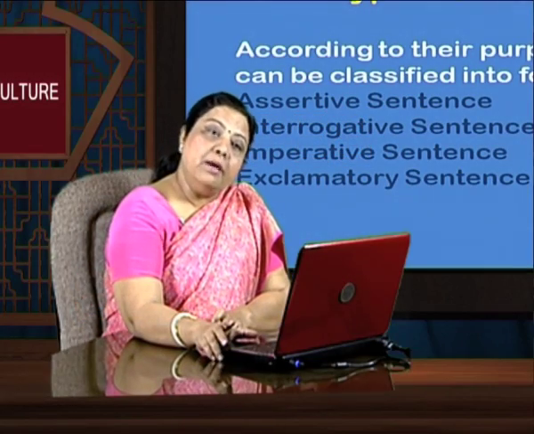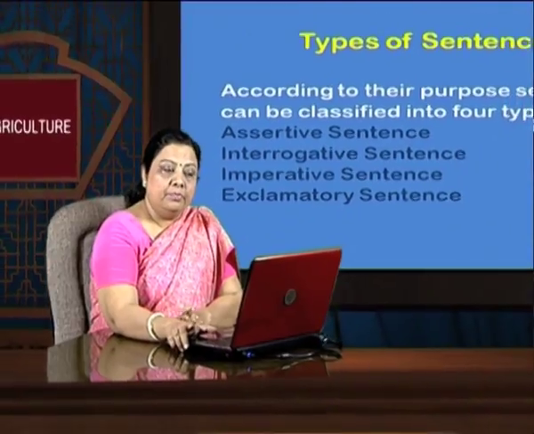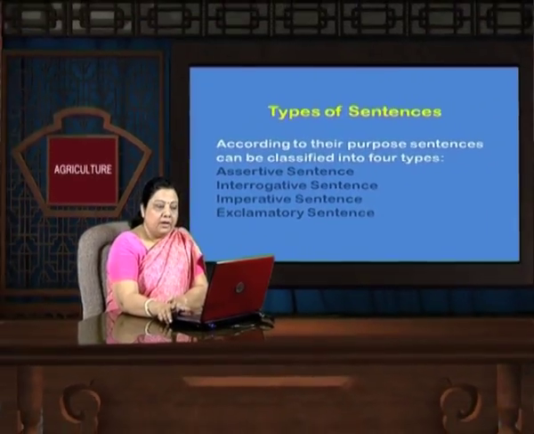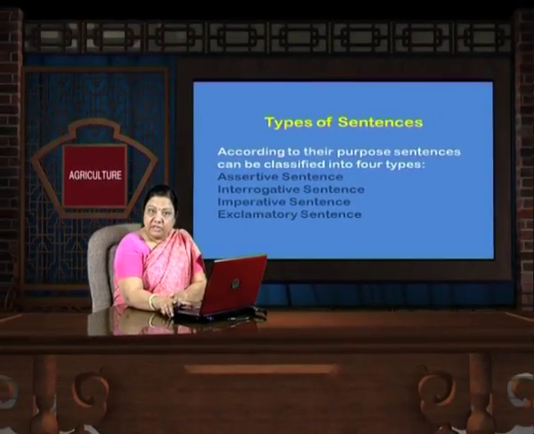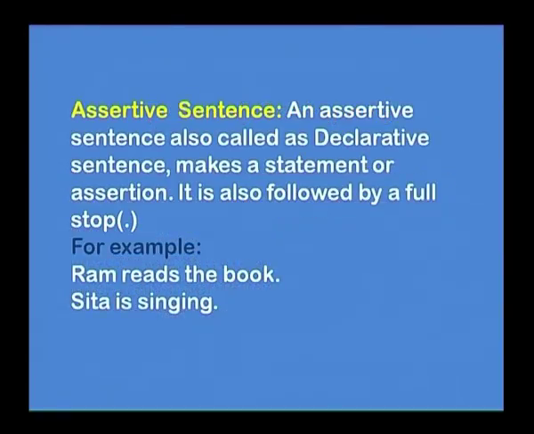Now we have a number of types of sentences. The broader ones can be classified into four types: assertive sentence, interrogative sentence, imperative sentence and exclamatory sentence. Now what is an assertive sentence? An assertive sentence, we say, is a declarative sentence. You declare something, you pass a statement.